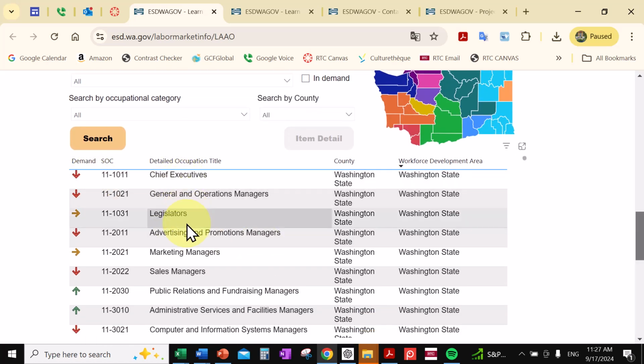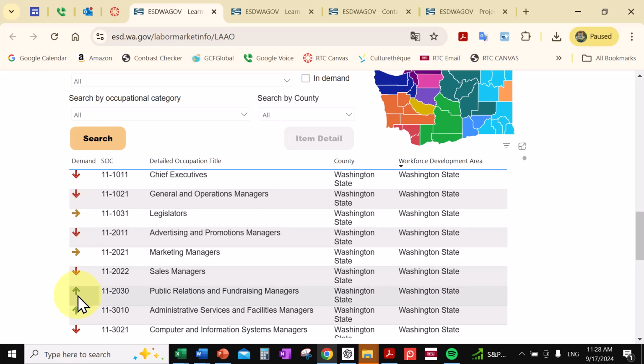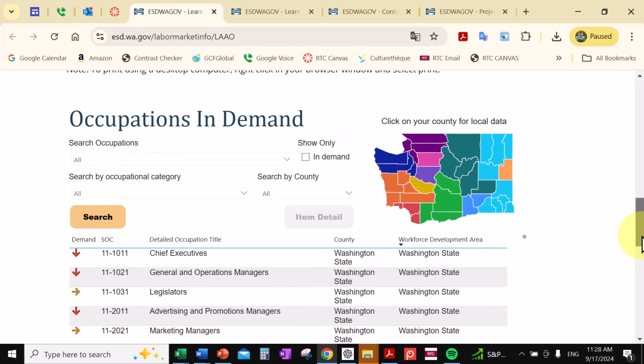Right here is the list of detailed occupation titles. A down arrow means that it's going to be low, it's going to decrease in demand. This arrow means that it's going to stay about the same. And a green arrow means that it's going to increase. Okay, so how do you find your particular one? This map doesn't really show high demand and low demand anymore, but if we want to click on King County,